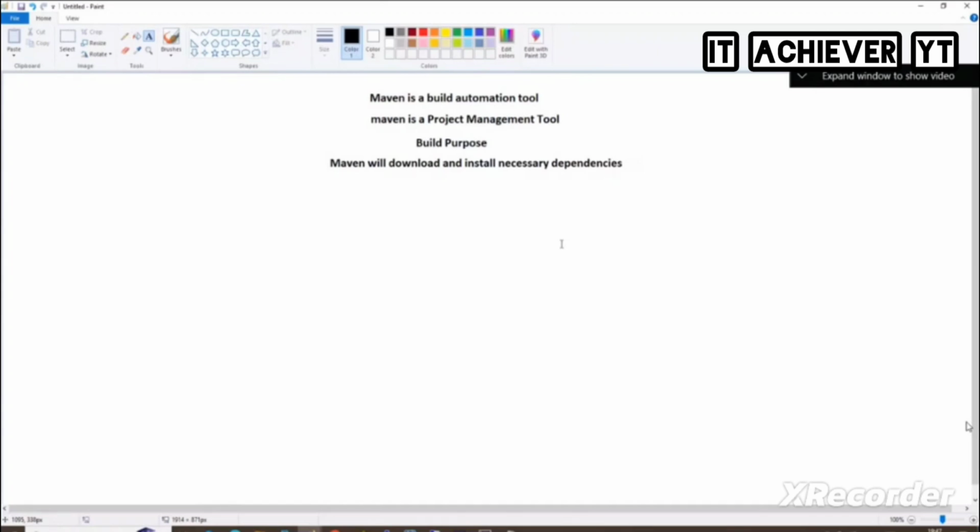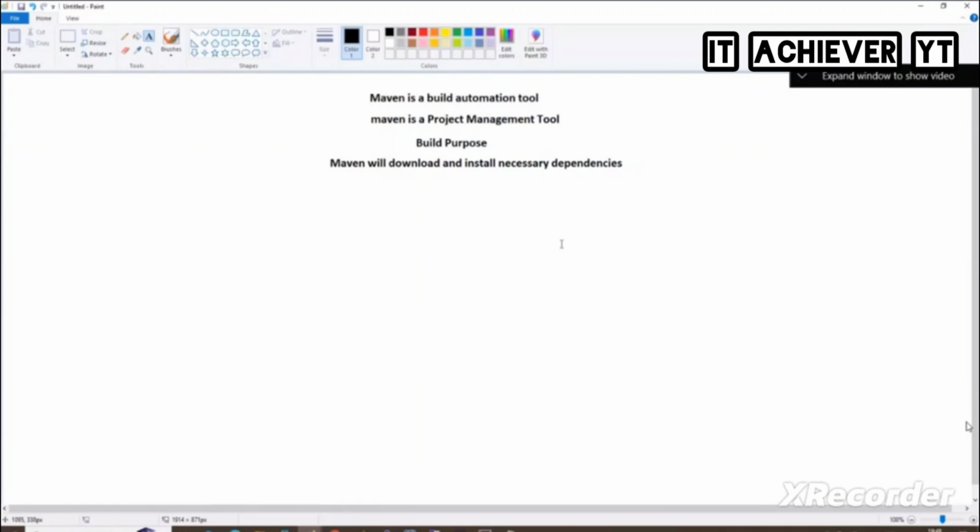Whenever we hear the tool called Maven, the developer will develop the code. All the Java code will be there: .class files, .jar files, .java files. I'm talking about Java. If you are not a Java developer, you may not know what .java and .class files are, so assume that. The developer has developed the entire code and kept it ready.